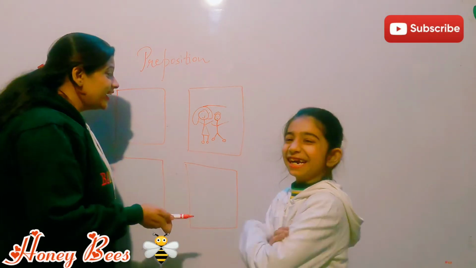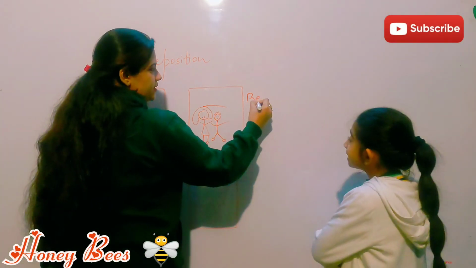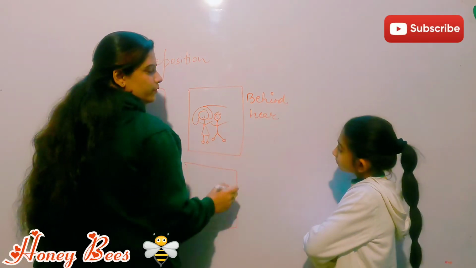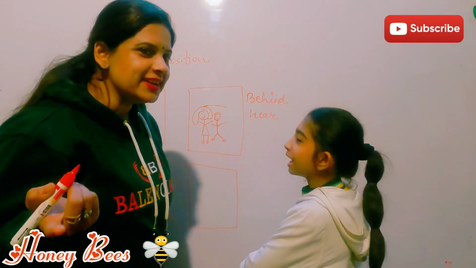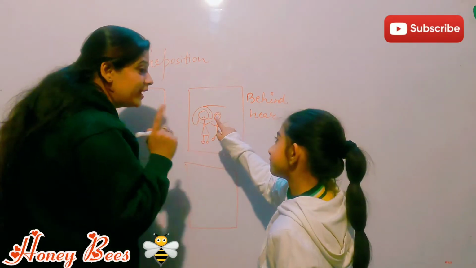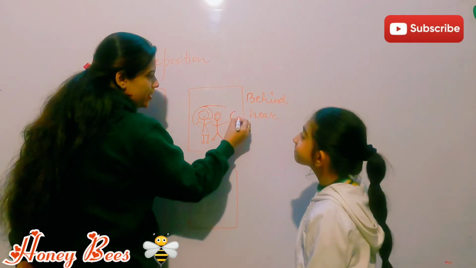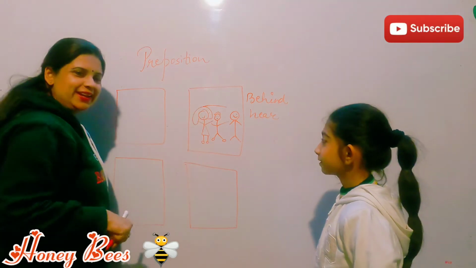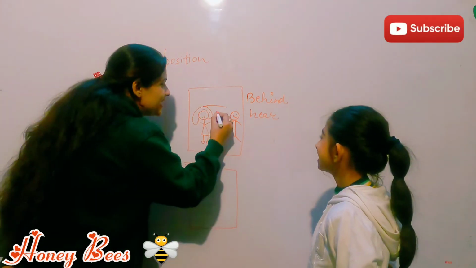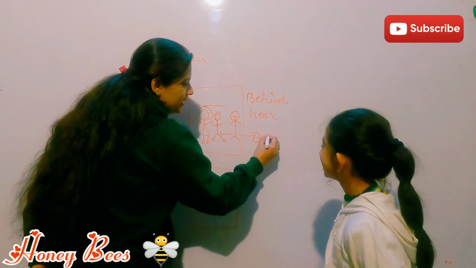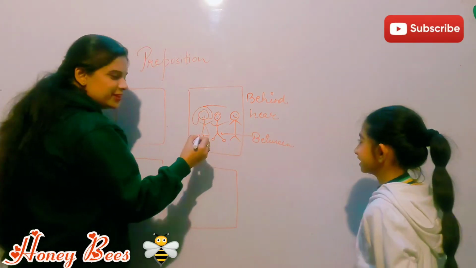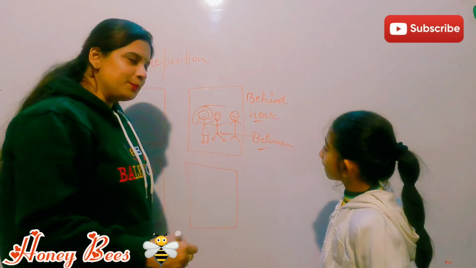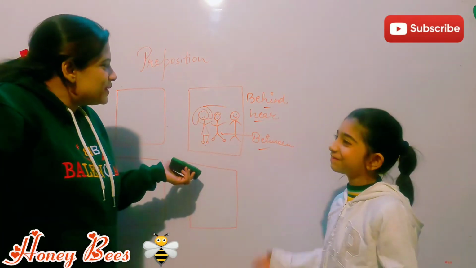Behind the girl, okay. So behind, yes, of course we can use behind. We can use near also, right? Am I right? That's why I was saying. And one more thing I would like to show you. If there is one more child, now tell me, where is this boy? Between. Between, absolutely correct. So this boy is between these two children. Yes, so between is also preposition. Near is also preposition. Behind is also preposition.